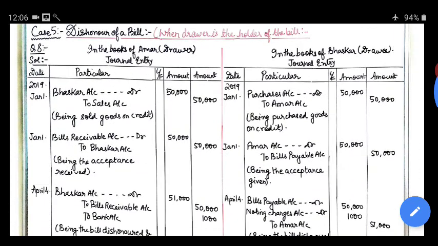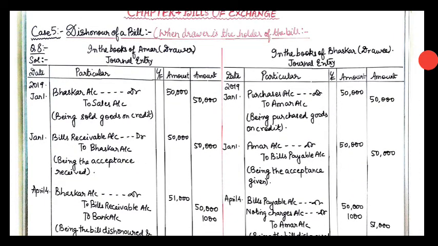Let us start with the transaction. This is when the drawer is the holder of the bill. So in the books of Amar, drawer, and in the books of Bhaskar, drawee. First transaction, 2019 January 1: Bhaskar account debit to sales account, being sold goods on credit, 50,000. Reverse entry: purchases account debit to Amar account, being purchased goods on credit, 50,000.